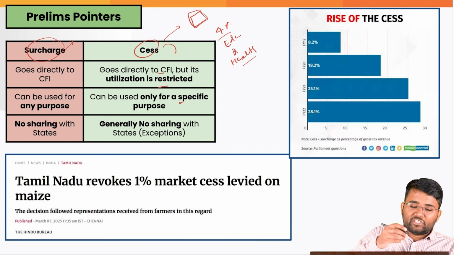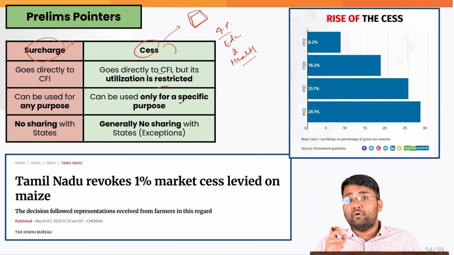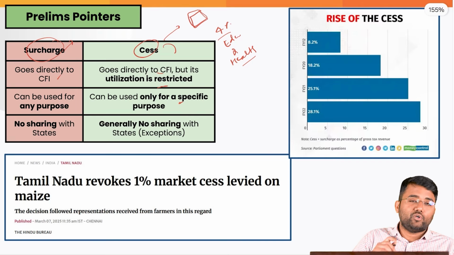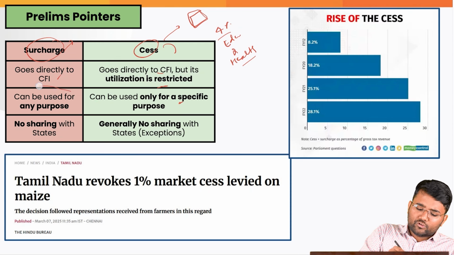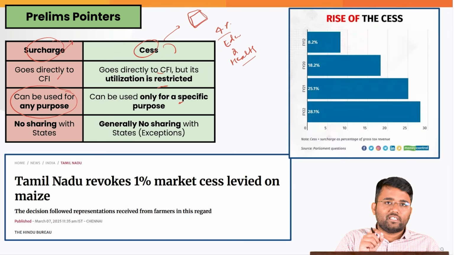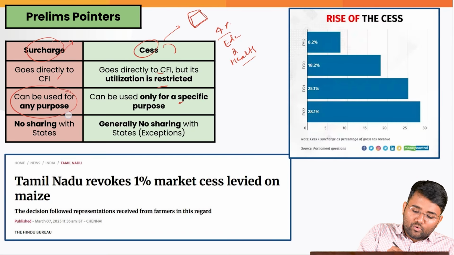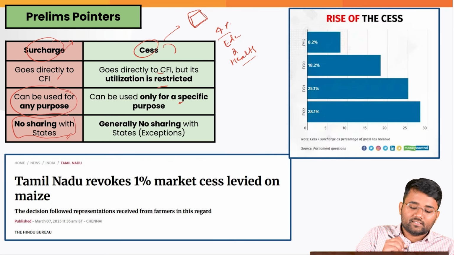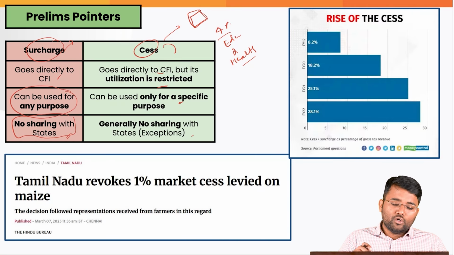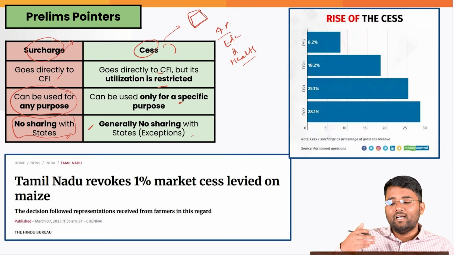Surcharge is an additional tax that needs to be paid by the high income earning individuals. That also goes directly to the Consolidated Fund of India, and it can be used for any purposes. It is not limited to be used for a specific purpose, which was the case with the cess. And there is no need to share the surcharge with the states, and that is the same case with the cess, that normally there is no need to share the cess proceeds with the states.